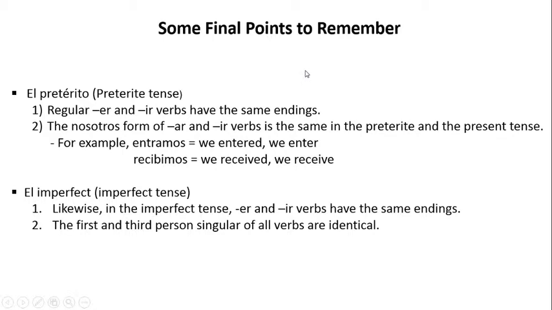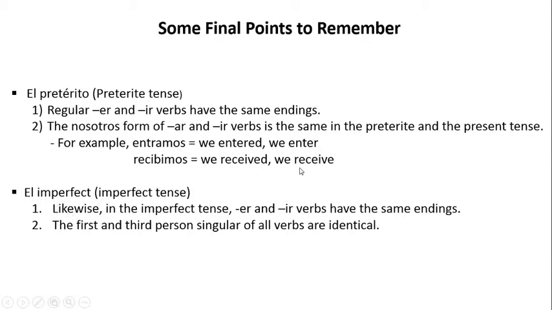Now in this slide we have some final points to remember. First of all, el pretérito, first thing is, as you probably noted, regular ER and IR verbs have the same endings. Now the second point here is the nosotros form of AR and IR verbs is the same in the preterite as well as the present tense. For example, entramos means we entered and also means we enter. Recibimos means we received and also means we receive.